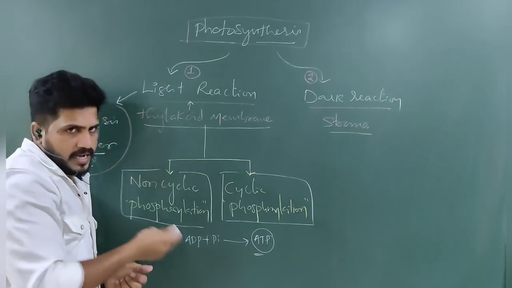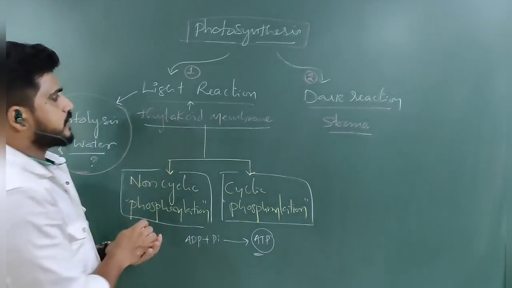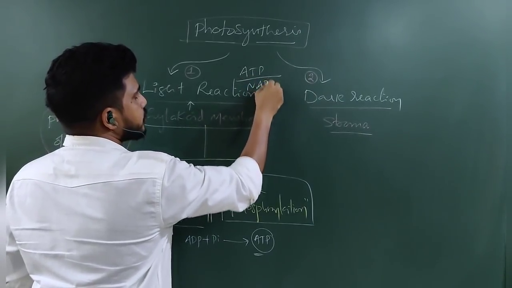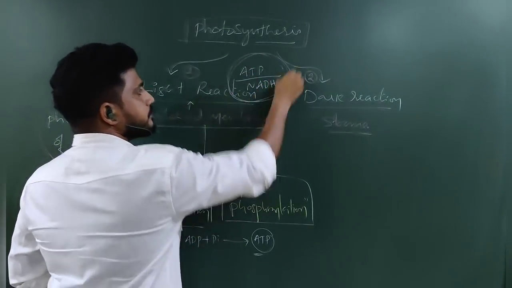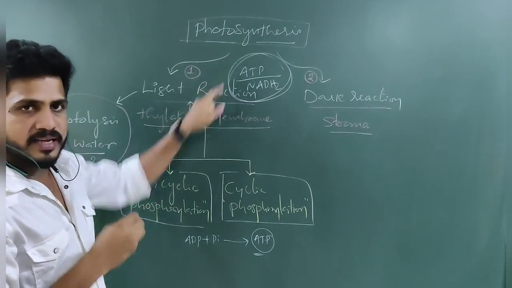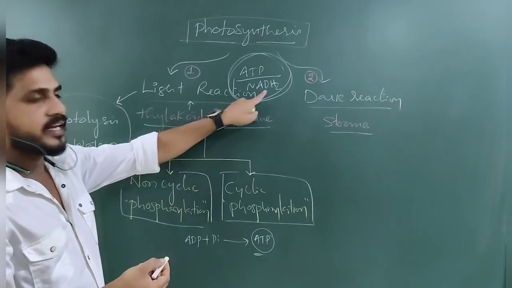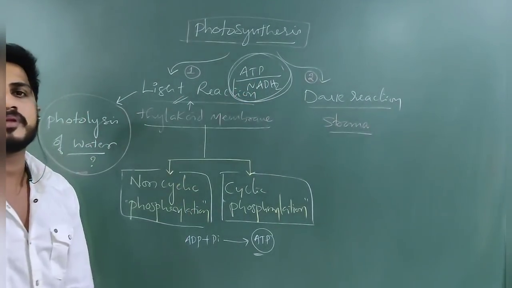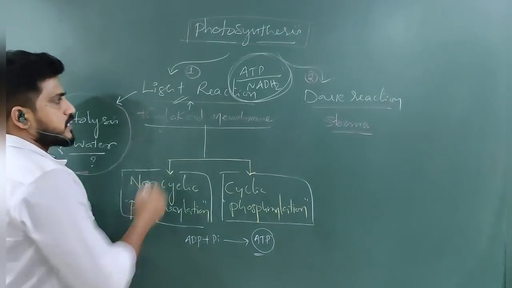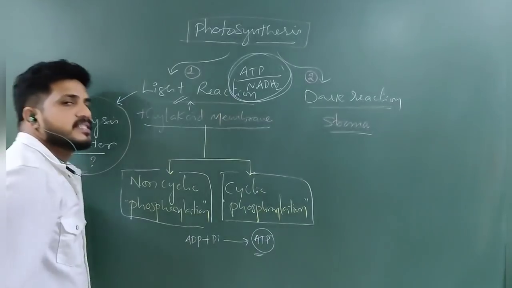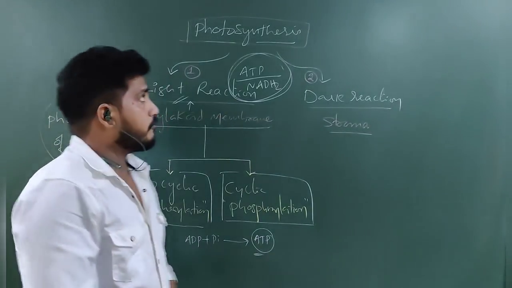As I said already, in the light reaction, ATP and NADH2 are synthesized. I repeat, in light reaction, ATPs, adenosine triphosphates, and NADH2 are both synthesized due to the light. That's why it is called photophosphorylation. When light comes, ATP will be synthesized.